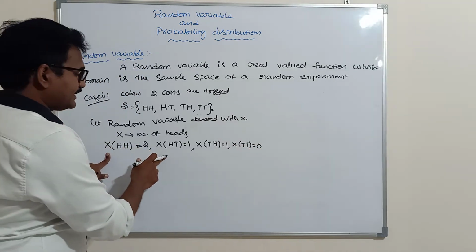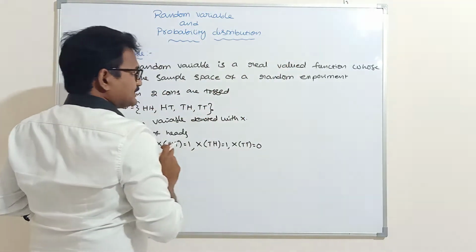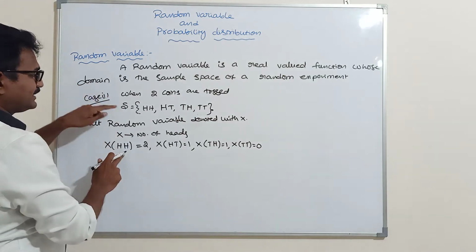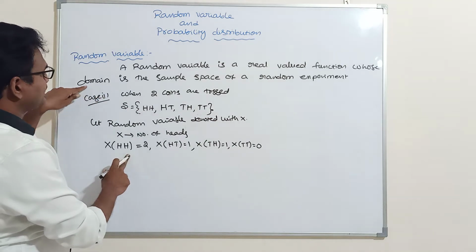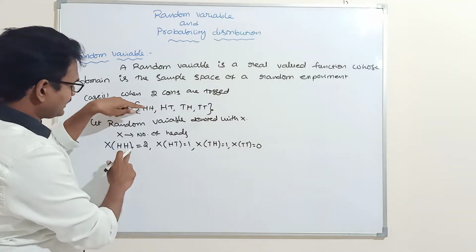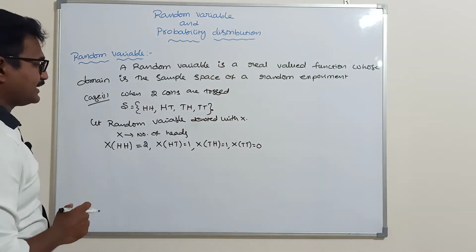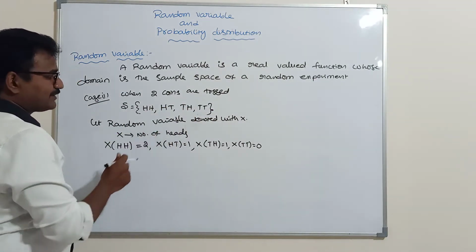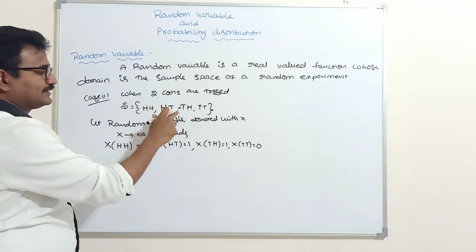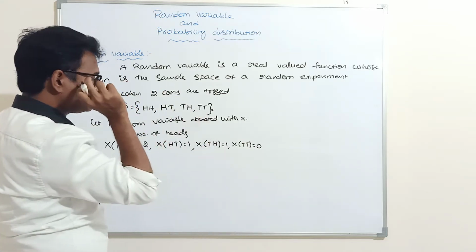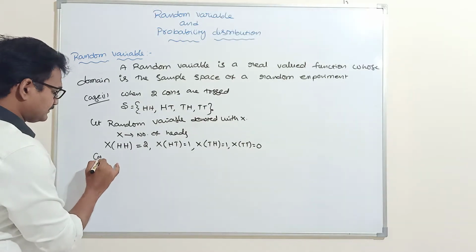This is the meaning of random variable. A random variable is a real valued function, a function whose domain is the sample space. Domain means input. Input is the sample space of a random experiment. Similarly, if I take the number of tails, here number of tails is 0, here 1, here 1, and here 2. I can take anything as a random variable.